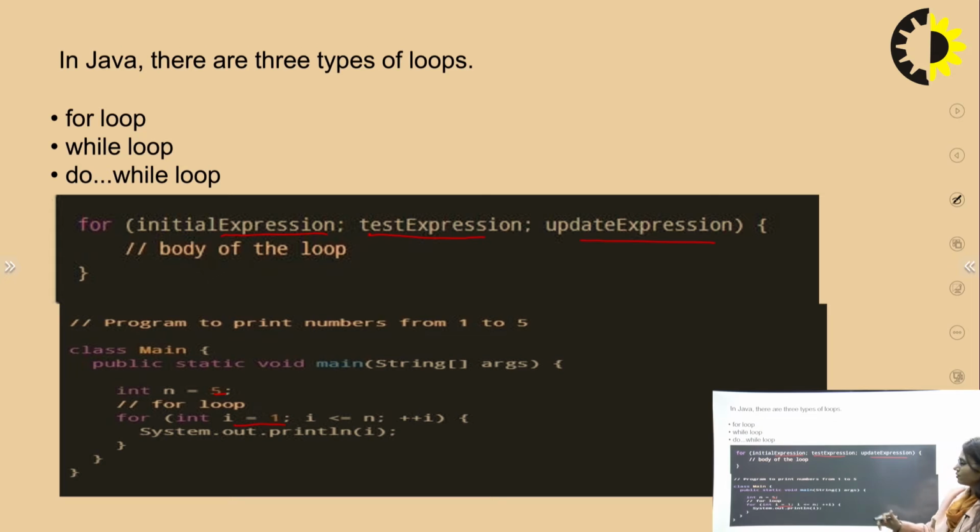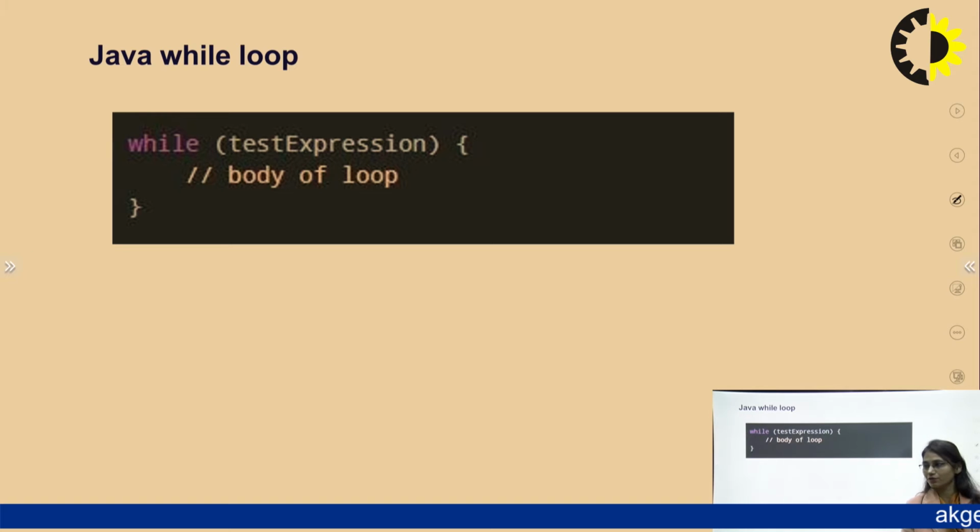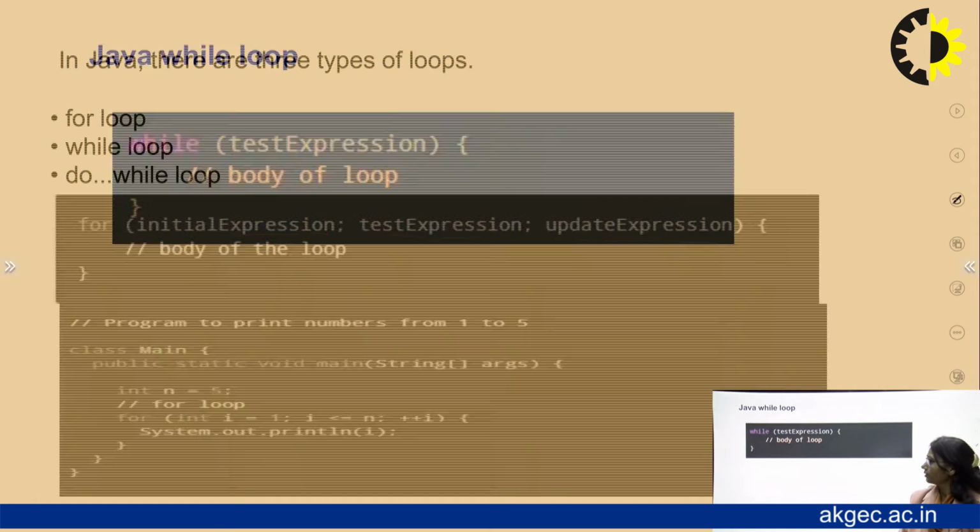Okay, so after checking this condition, the program will execute the output statement, and the incrementation of i will be done over there. So in this particular for loop, they have executed the generation of the particular program.